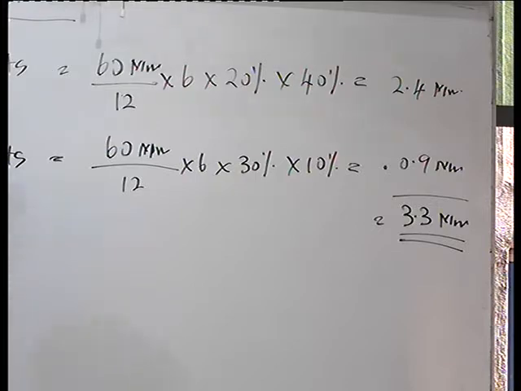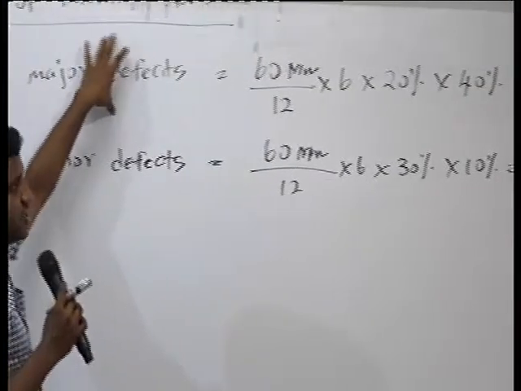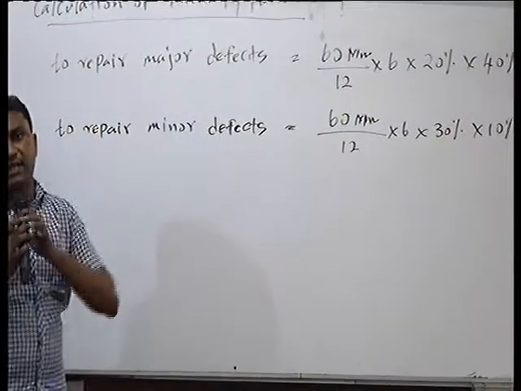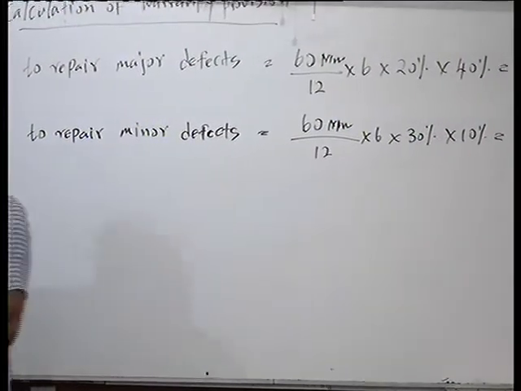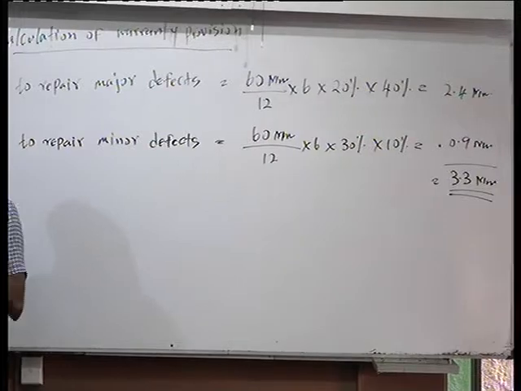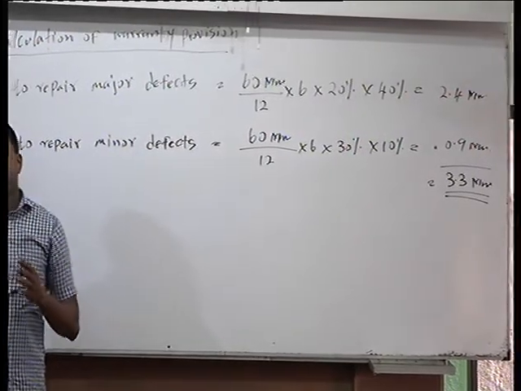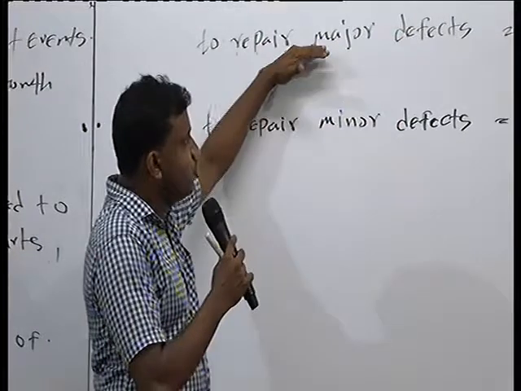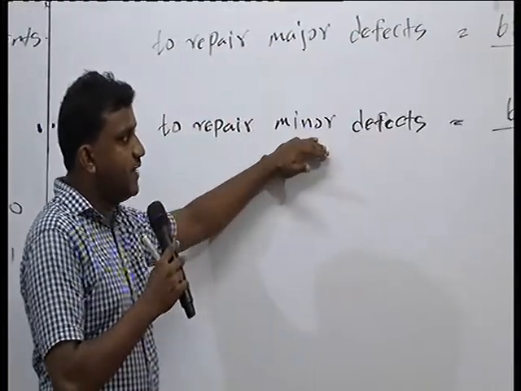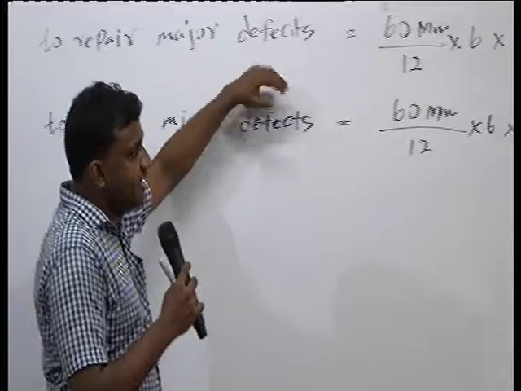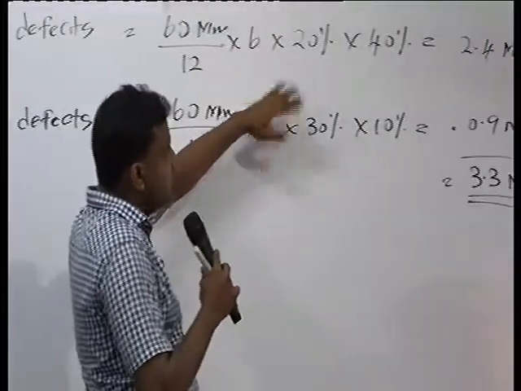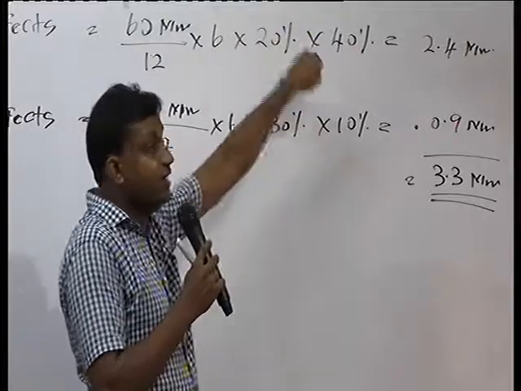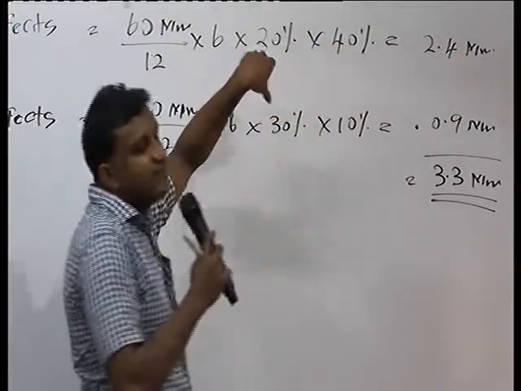If I further analyze this, because this is the estimation, this is the reliable estimation given in this question. Right? Now I am doing this third part. According to this reliable estimation, the examiner has given the different basis to identify this repair cost. They divided into two, major defects and minor defects. The estimation level is what? Out of total items sold, 20% is the major defects, and the value for the warranty cost is equal to 40% of the sale value.